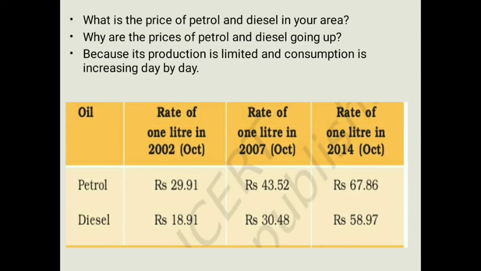We have studied that it takes millions of years for the production of petroleum. So the number of people using petrol and diesel is increasing, but the production is still slower. Because of this, the price of petrol and diesel is going up. You can see in the chart here, in 2002 the rate of petrol was 29.91, in 2007 it was 43, and in 2014 it was about 67.86. You can also see the rate of diesel in different years, so it is increasing year by year.